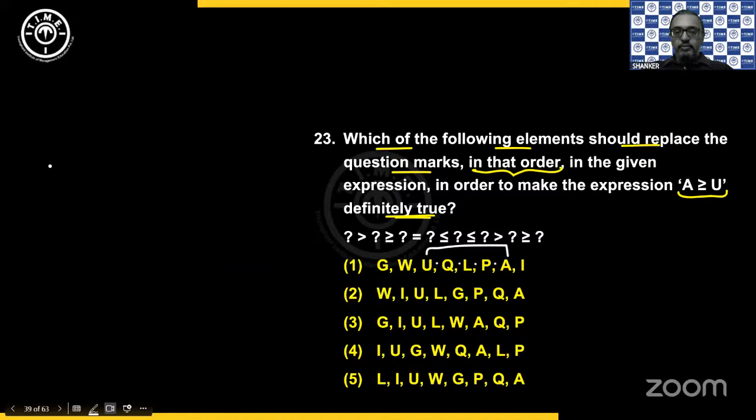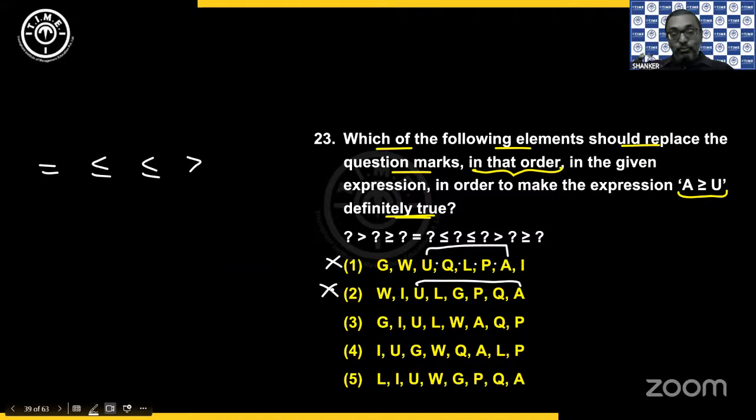So opposite inequalities, first option doesn't work. Then in the second one, from U to A, again you are getting opposite inequalities. So it doesn't work.